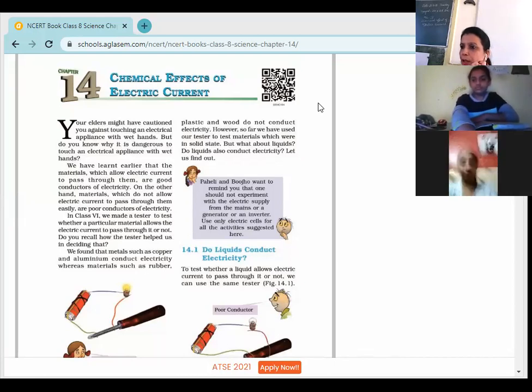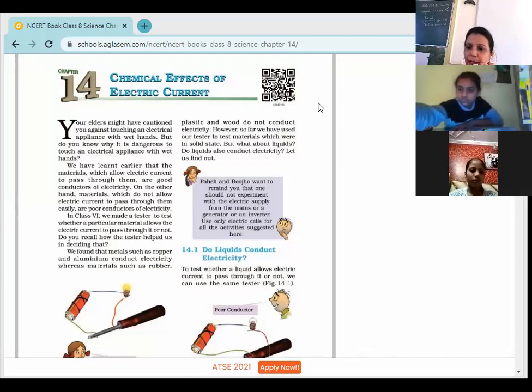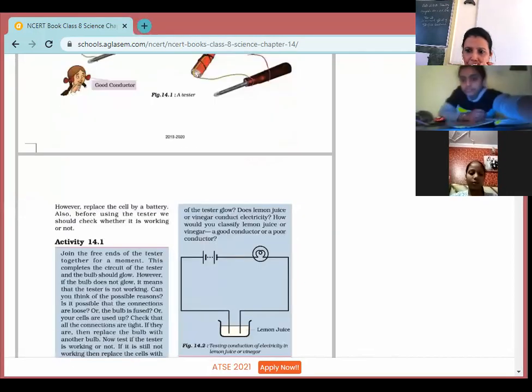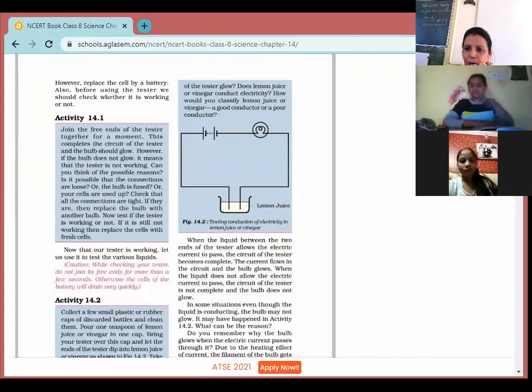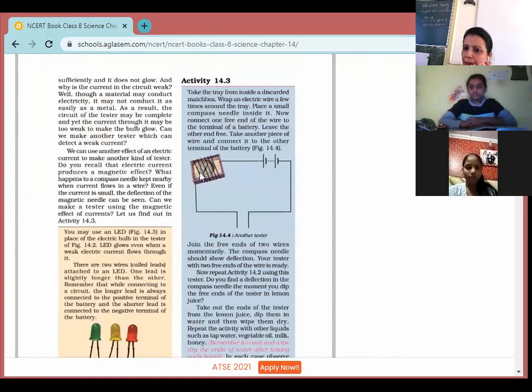Now we were just talking about the liquids. What about the liquids? Liquids also conduct electricity. And we had made our own tester using LEDs, or a second tester by using a compass needle.